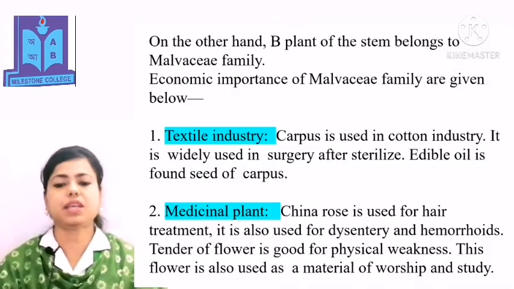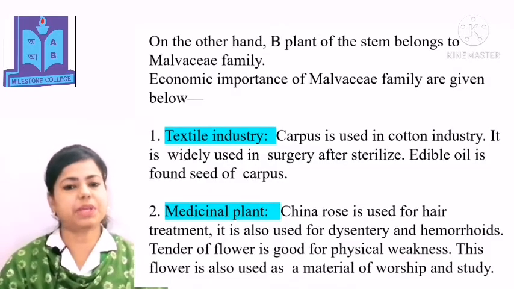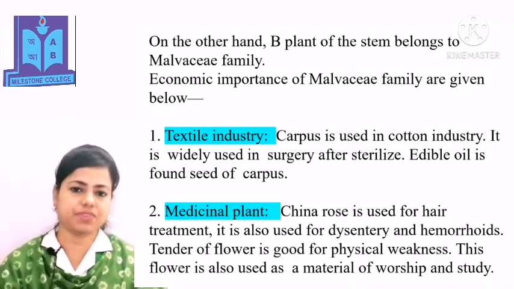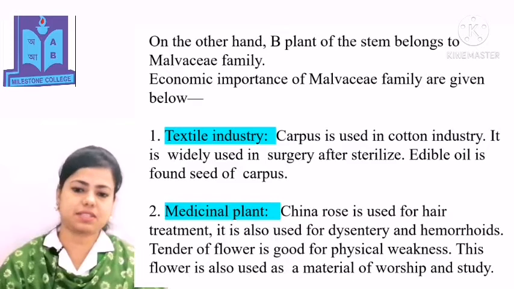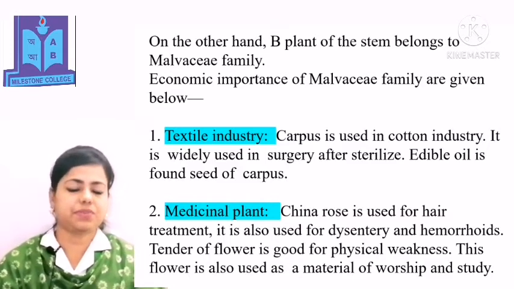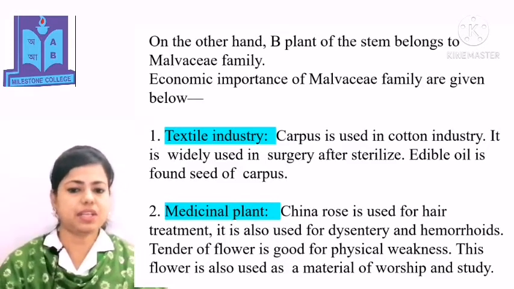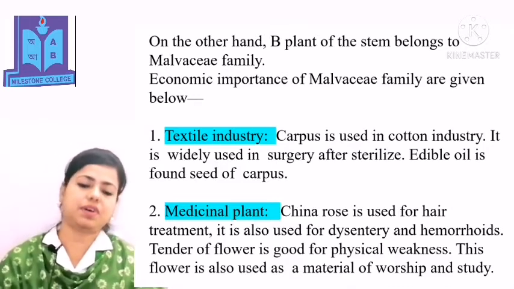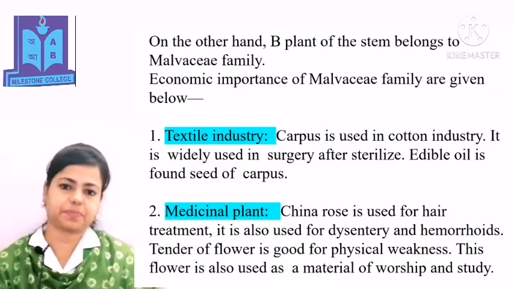On the other hand, the B plant of the stem belongs to the Malvaceae family. The economic importance of the Malvaceae family are given below. Textile industry: cotton is used in the cotton industry. It is widely used in surgery after sterilization. Edible oil is found in the seeds of cotton.